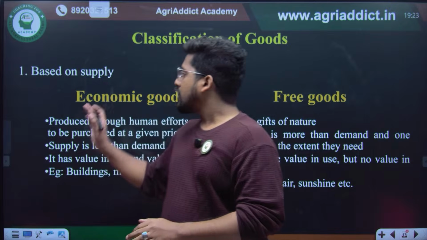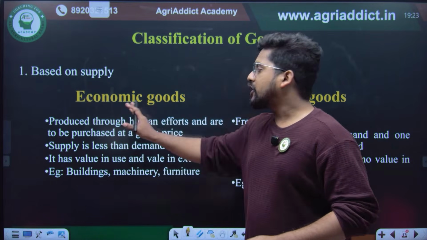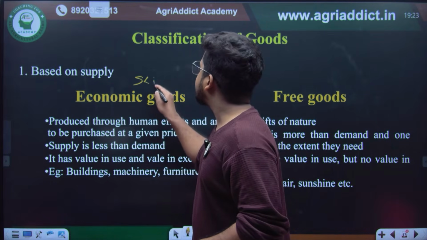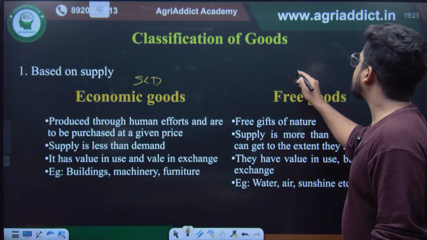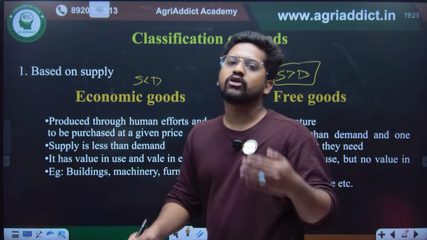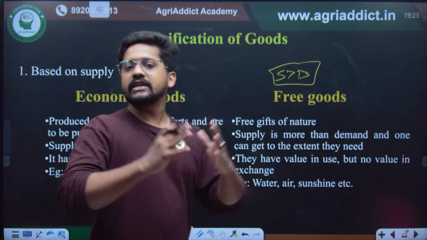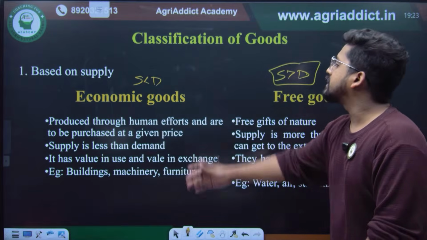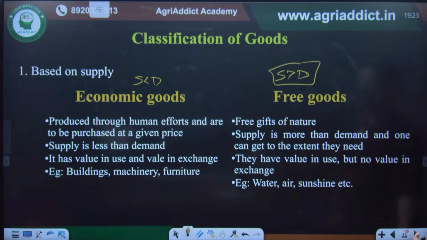demand. So when we are comparing demand and supply, for economic goods, the supply is always less than demand. But at the same time, for free goods, the supply is always greater than demand, like the sunlight or water or air that we breathe. Everything is abundant in supply, right? So this is the classification of goods as economic goods and free goods.